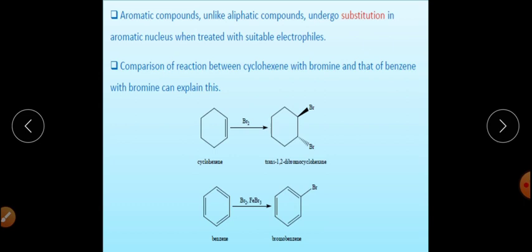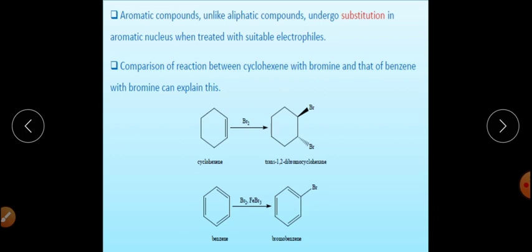It will not give a positive test with bromine water or bromine, because the first reaction is the addition reaction and the second is the aromatic electrophilic substitution reaction. As I have already told you, this is an aromatic system, and extra stability is attached to it because of the delocalization of electrons, which makes it more stable.